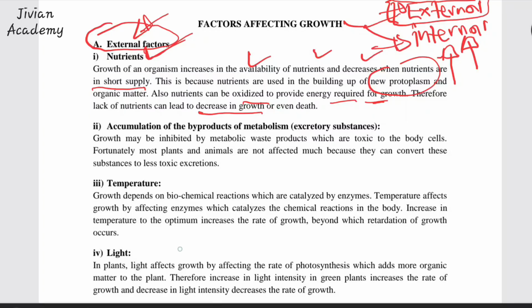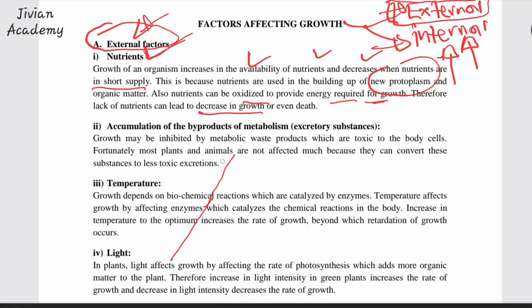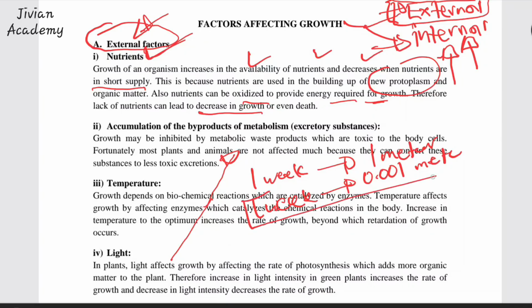For example, if a tree, or any other thing, has been growing by 1 meter every 1 week, now there can be factors that come, and then in the same 1 week you are growing maybe 0.001 meter. So this rate of growth has decreased.